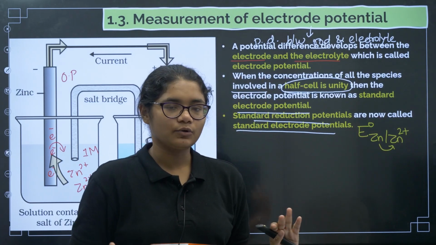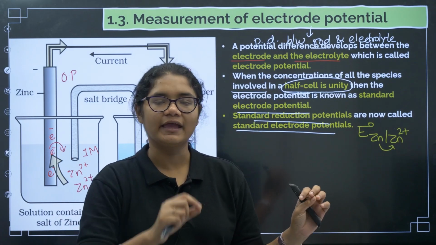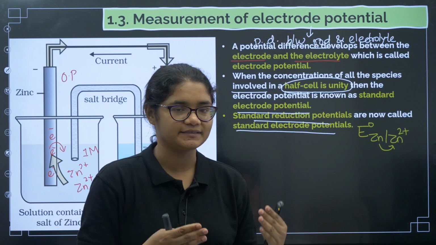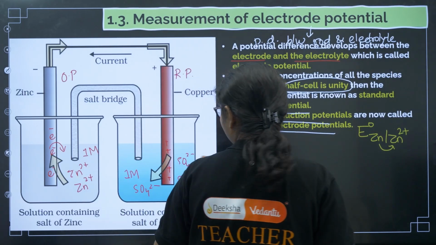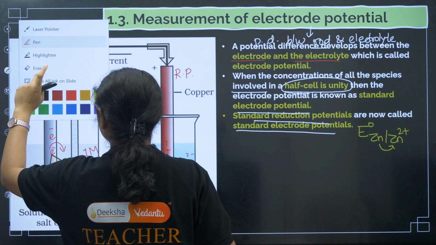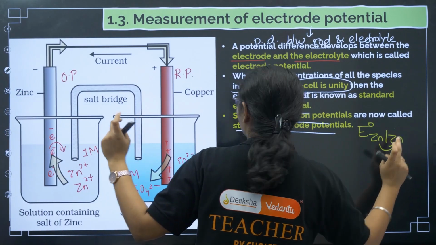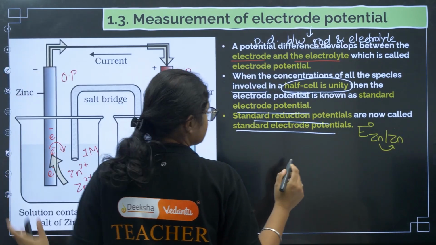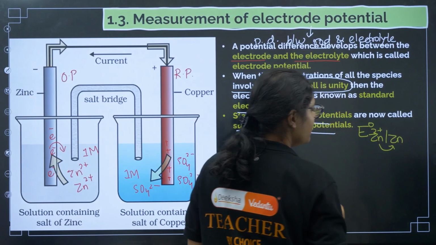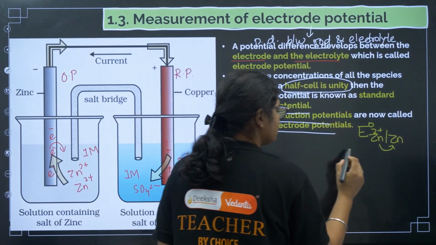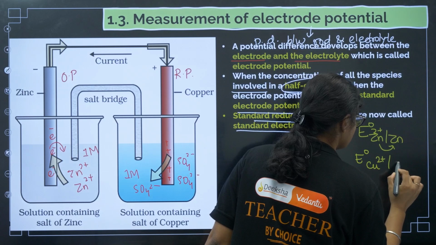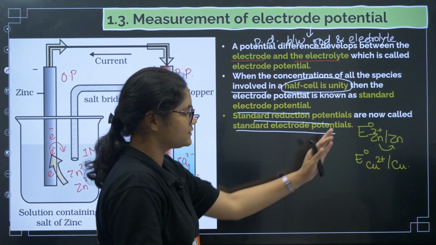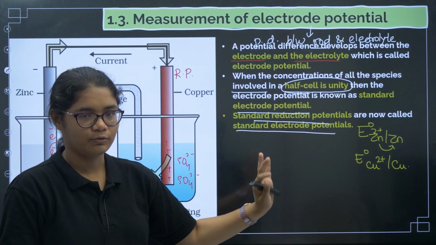But IUPAC told no, we will not do it like this. Every electrode potential should be represented in the form of reduction potential. So the correct way of representing is now not like this, rather like this. Reduction potential. For copper there is no problem, it is undergoing reduction, so Cu2+ to Cu. So this is how we represent the reduction potential.